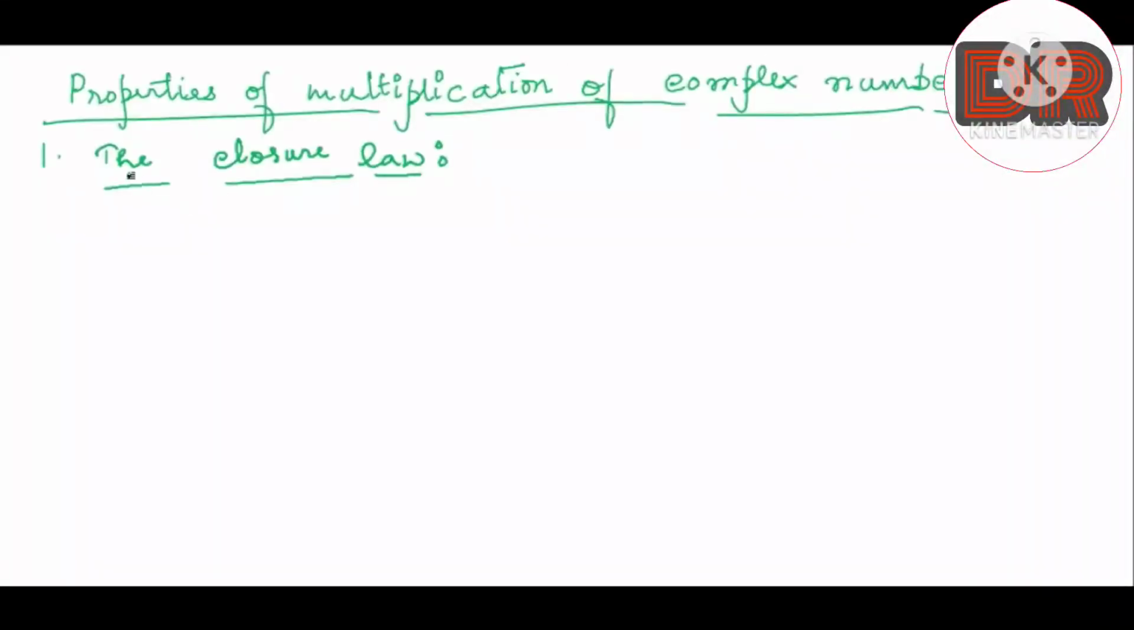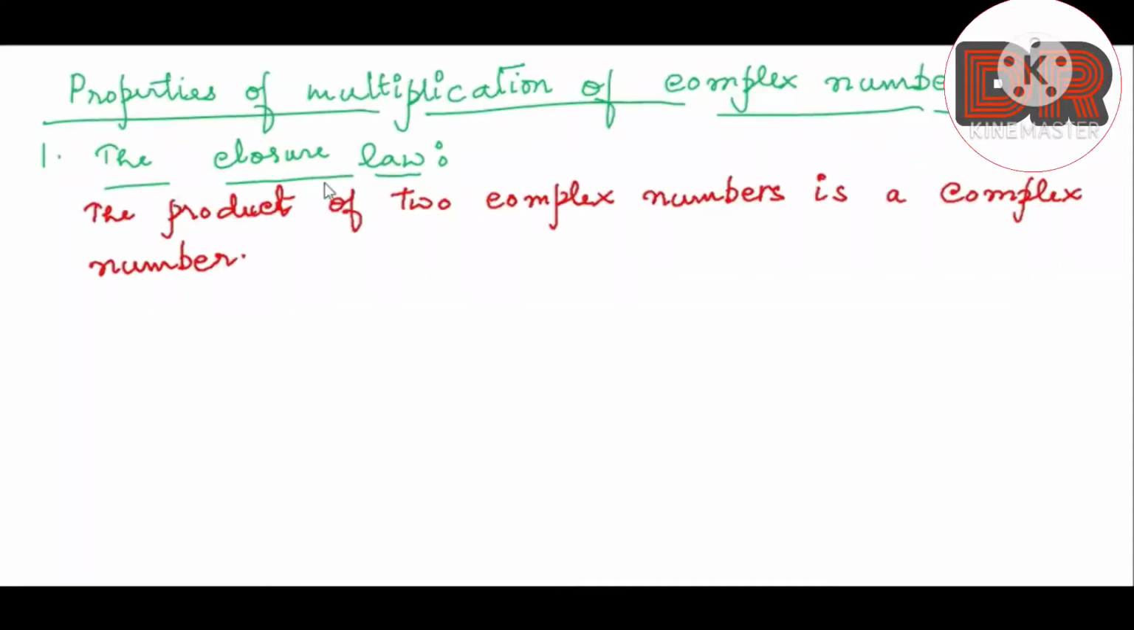The first property is the closure law. Let me write the definition for that. The closure law says that the product of two complex numbers is a complex number. We have seen two examples in the previous video for the multiplication of complex numbers. There we have seen that the product, the result of multiplication, is also a complex number.